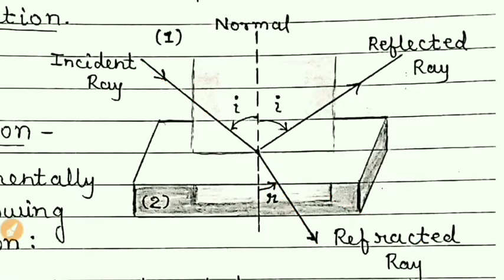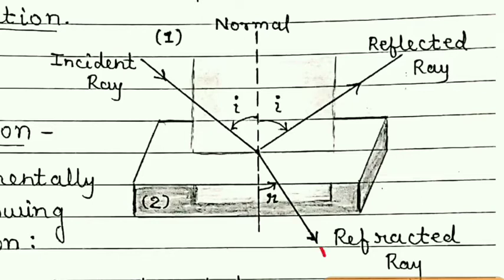Now the opposite case, if a ray is traveling from the denser medium to rarer medium, then what will happen? The angle of incidence will be less than the angle of refraction, just the opposite case. You can just reverse the path of this ray in this figure.